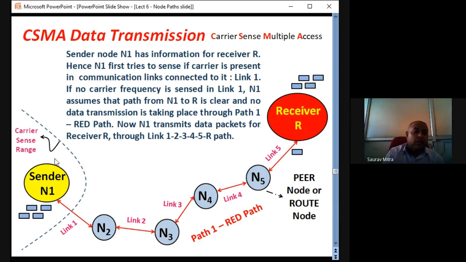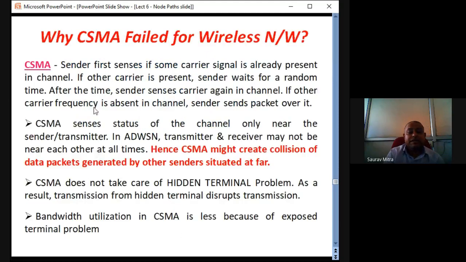So in that case, the whole path might not be clear, though link 1 may be clear. Other links might have some carrier in them. So that is a misunderstanding the sender N1 has. If it is just checking link 1 is not having carrier, it transmits. So that fundamental is wrong. So that is what is said.